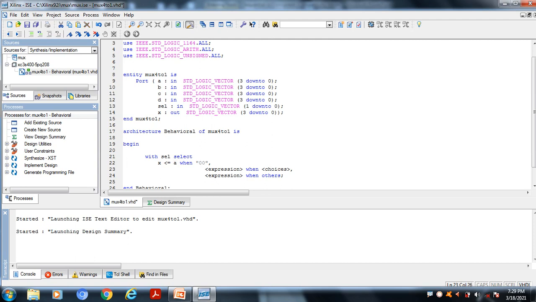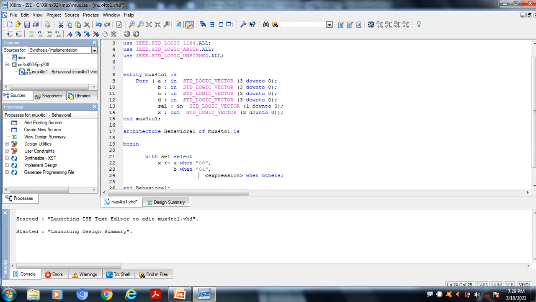Likewise we can write all the conditions. Next, B will be selected when the select line is 0 1. Am I correct?